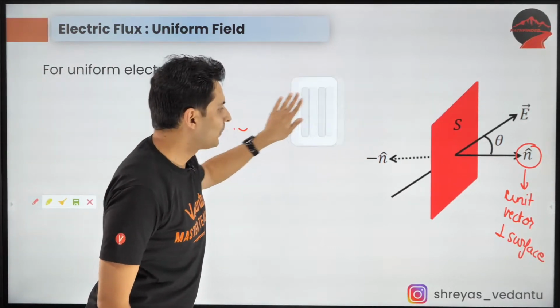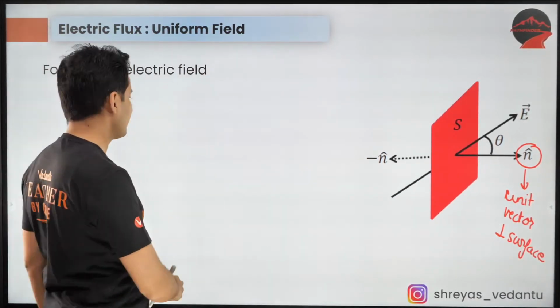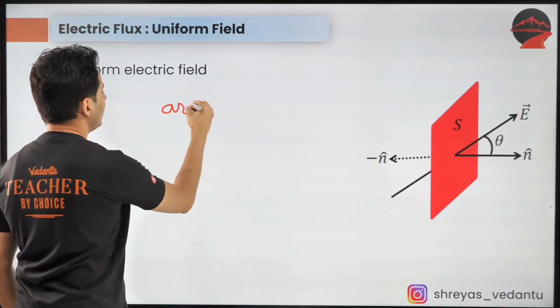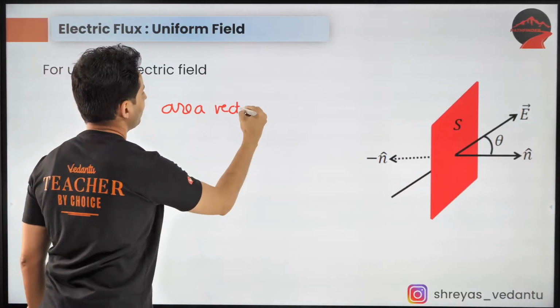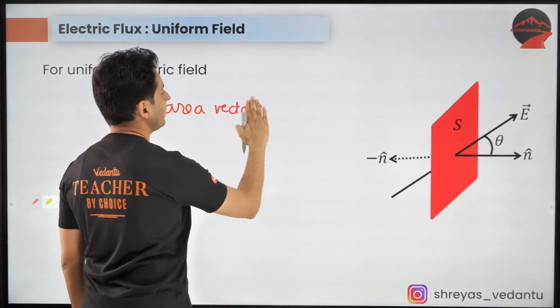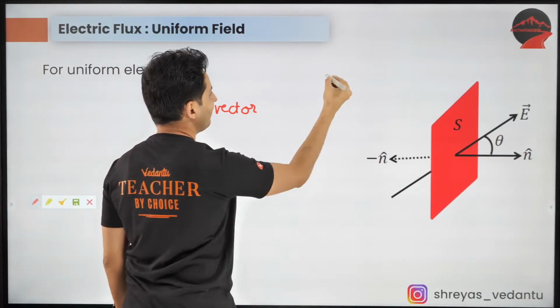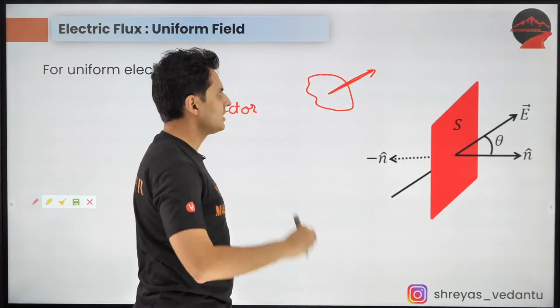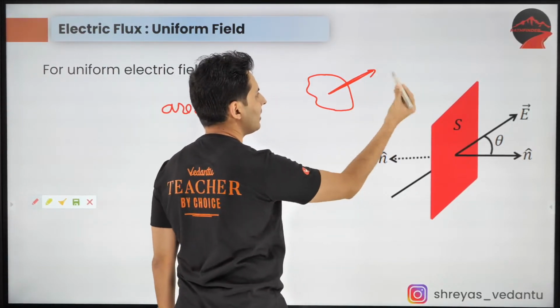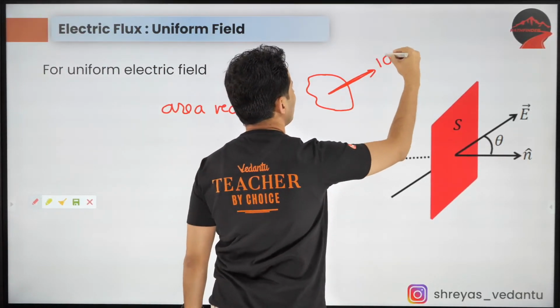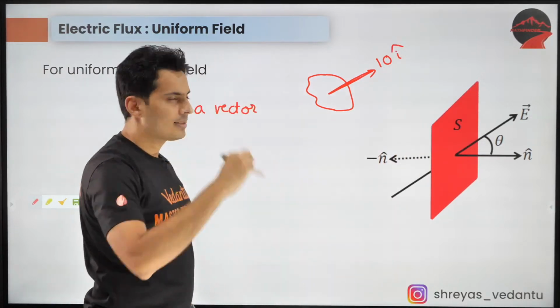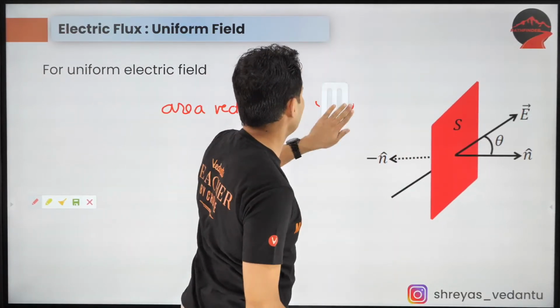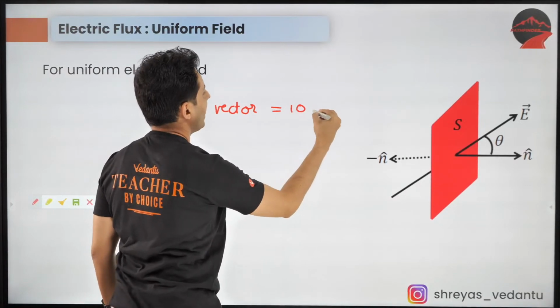Now I will define something called an area vector. If I tell you the area is 10 I cap, the area vector is 10 I cap.